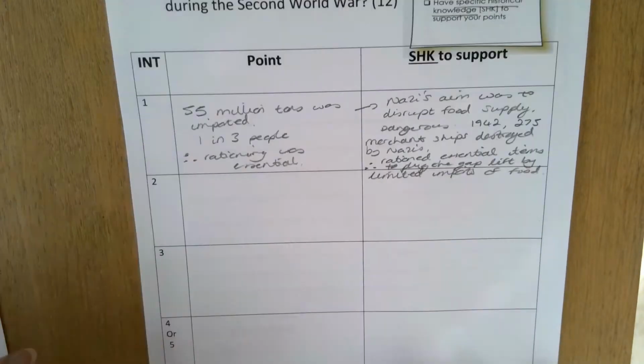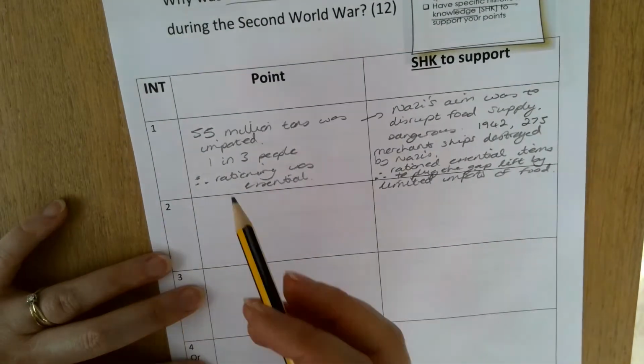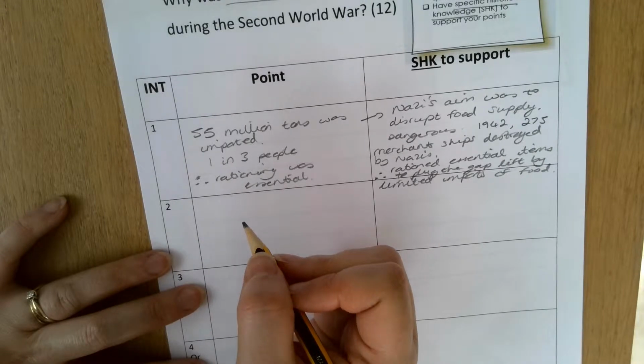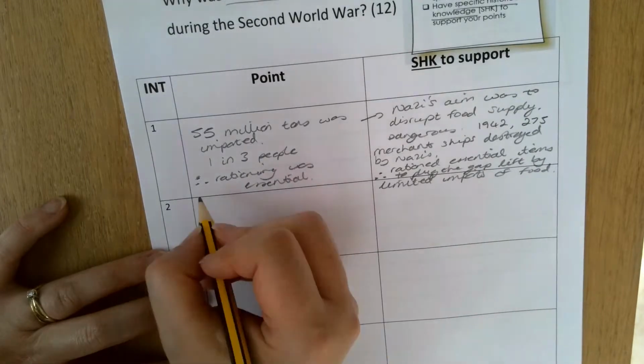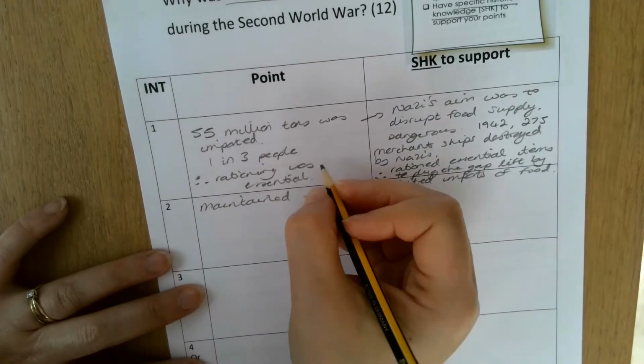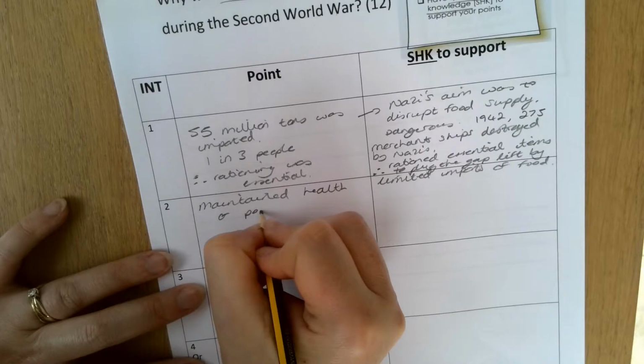If we were looking at point two, it was significant because the government could ensure that health was maintained. So rationing was significant because it maintained the health of the population.